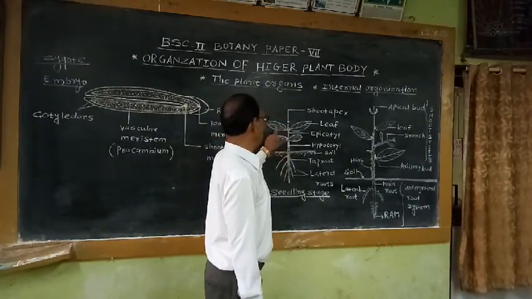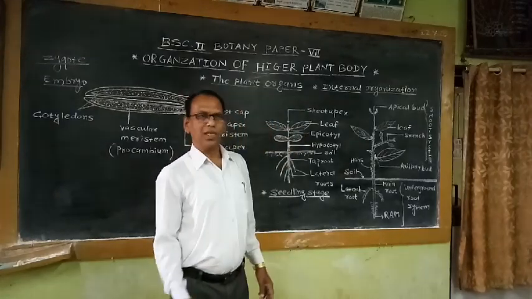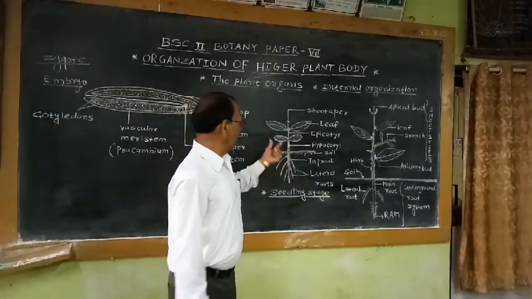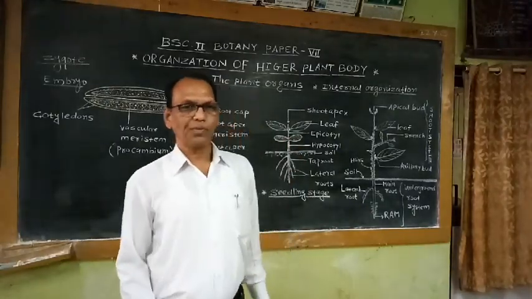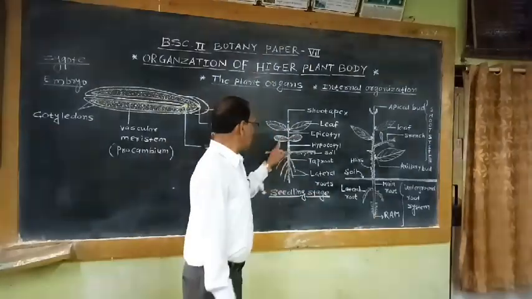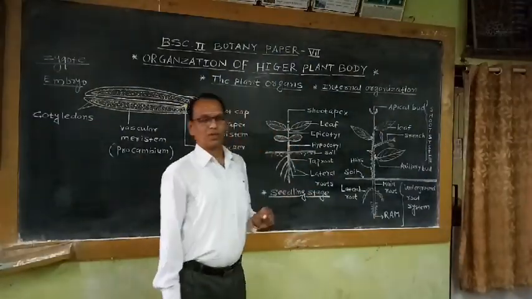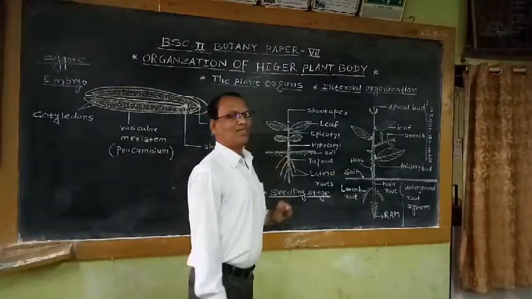In the young seedling stage, until the first two leaves are developed, these two cotyledons are the source of food material. The food stored in these cotyledons is utilized for the development of the young seedling.